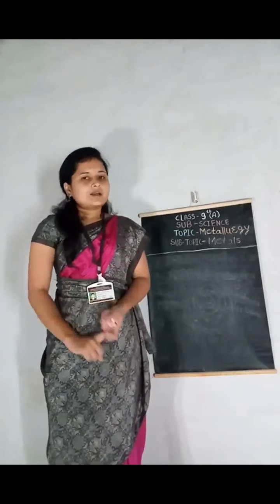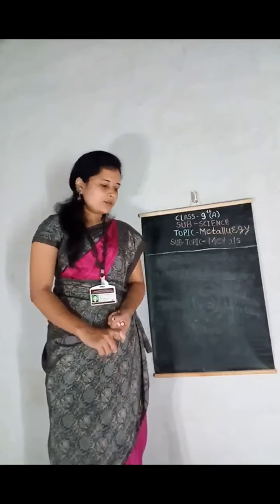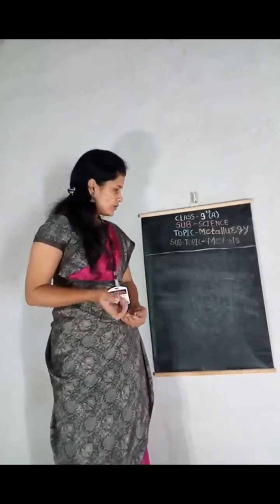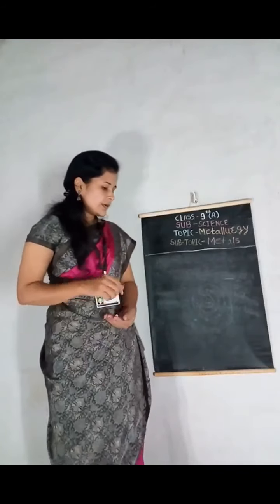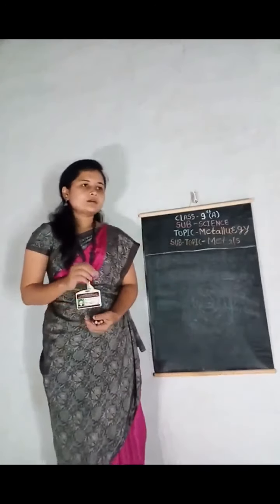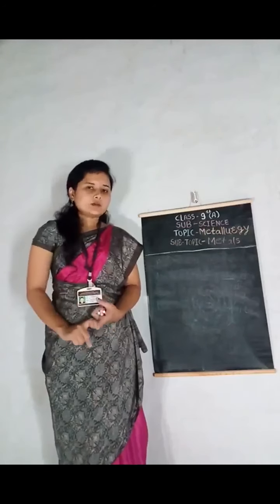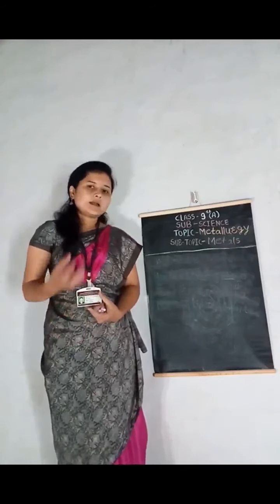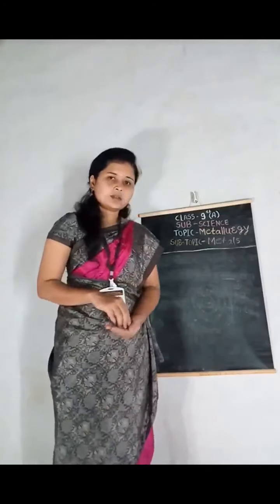Now the first question that arises in our mind is why it is not kept in water. Because the oxides of some metals are soluble in water, and they react with water to form alkali. If we put sodium in water, its oxide reacts with the water, dissolves, and forms alkali.